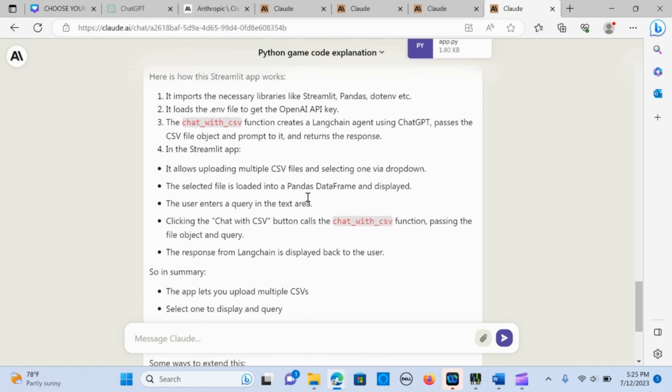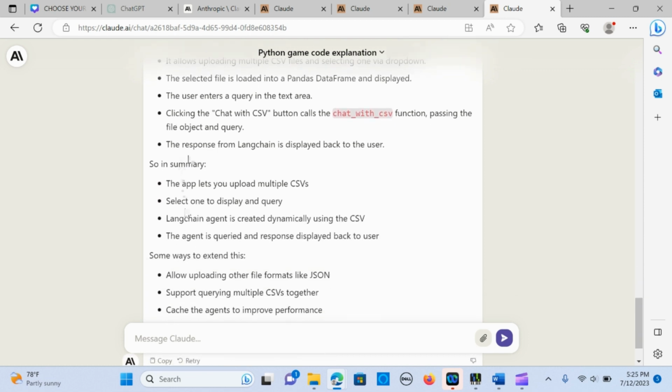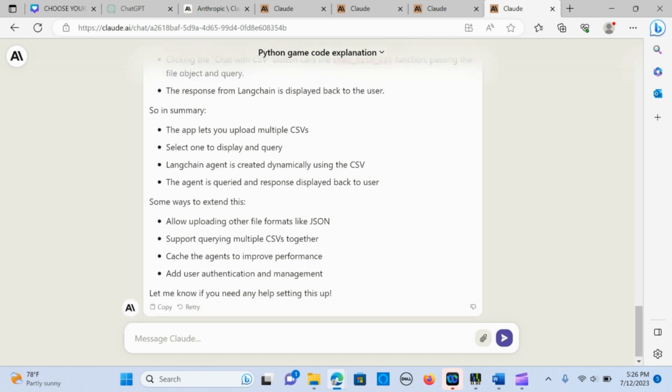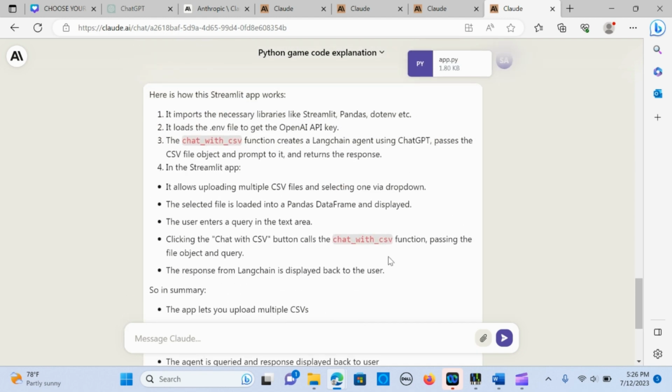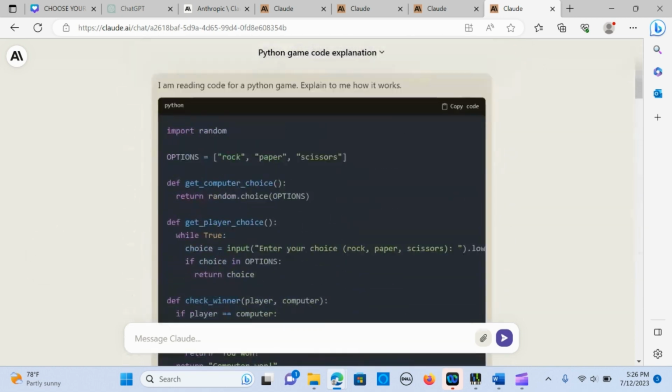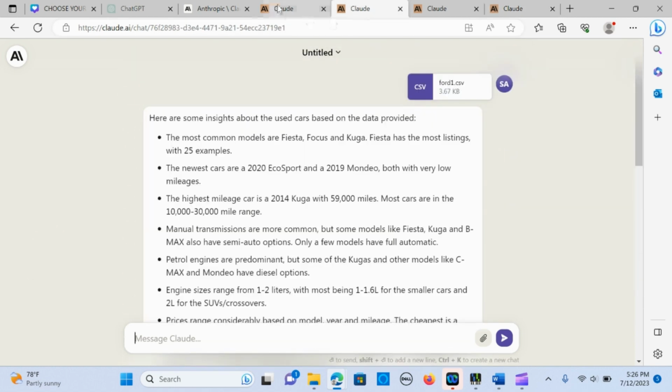So I actually confirmed how it was really working, and I saw it is really working well with the coding aspect of things. The response is played back to the user. Yeah, the app lets you upload CSV files. It's actually giving me the breakdown of the exact thing that I was working on, and that makes it so awesome.